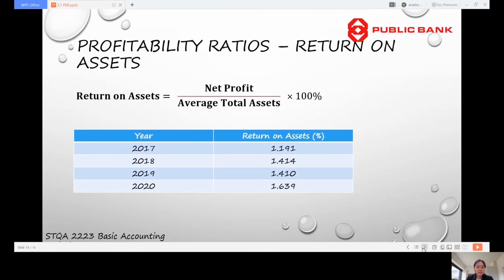Now let us look at the return on assets. The return on assets can be obtained when we divide the net profit by the average total assets and times with 100%. By using this formula, we can obtain the return on assets for 4 years.